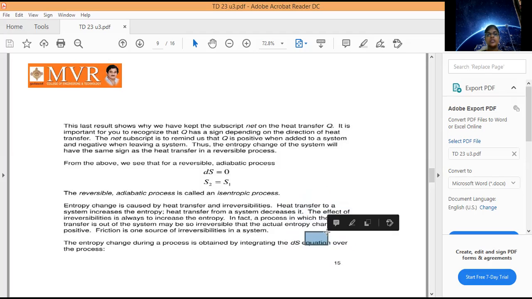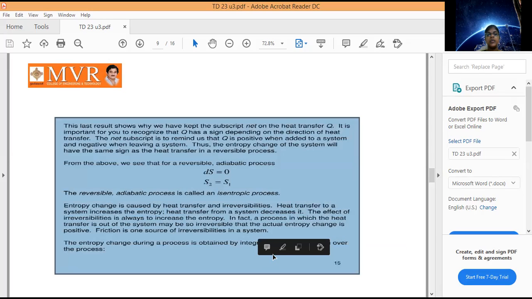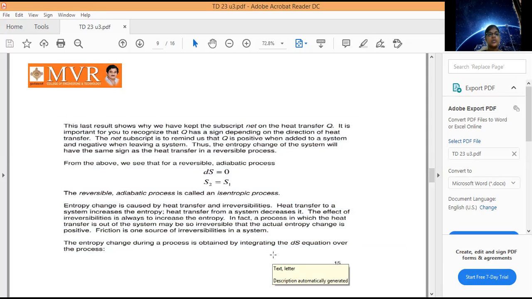In fact, a process in which the heat transfer is out of the system may be so irreversible that the actual entropy change is positive. Friction is one of the irreversibilities in a system. So what are the different processes for irreversibility? One of them is friction.